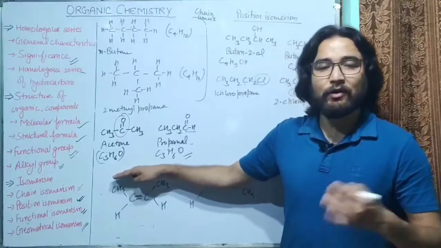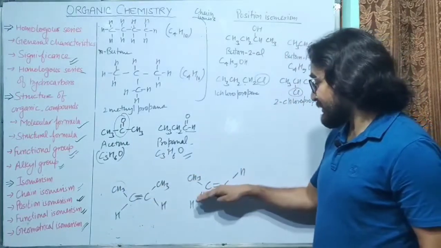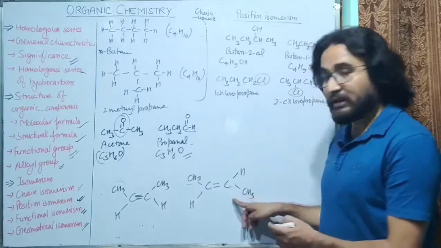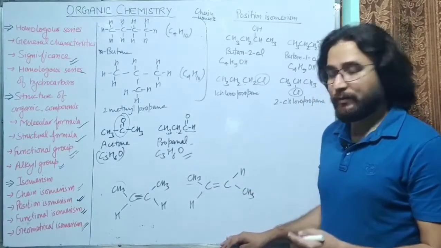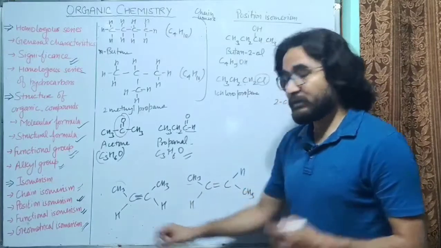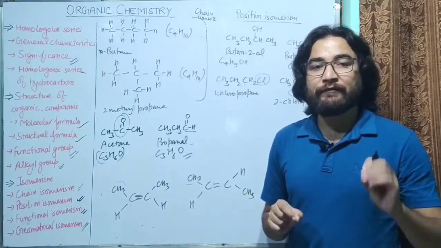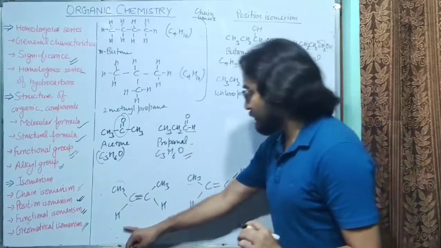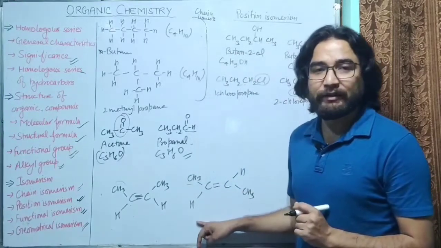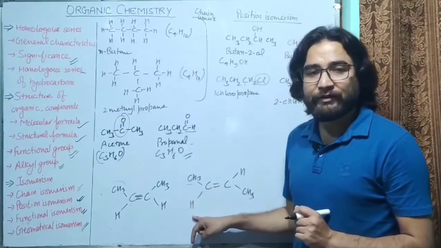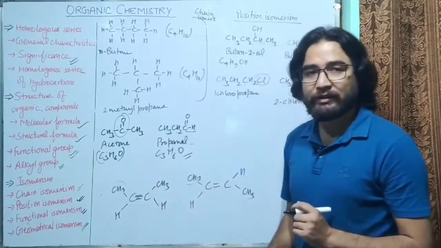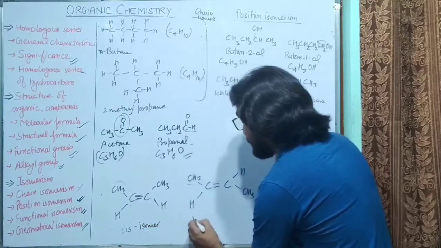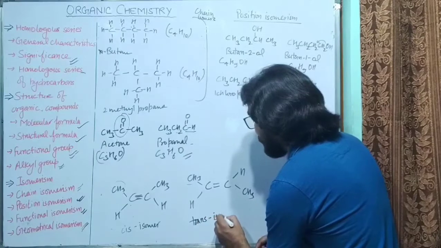Both the CH3 are on the same side of the double bond, while in this case, one CH3 is on this side of the double bond and the other CH3, the CH3 attached to this carbon atom, is on this side of the double bond. This kind of isomerism is due to the different spatial arrangement, that is, arrangement in space. So this is the different arrangement and this is the different arrangement. So these are two different spatial arrangements and these are called geometrical isomers. So this isomer is called the cis isomer and this is called the trans isomer.